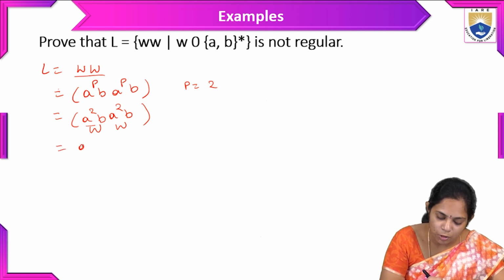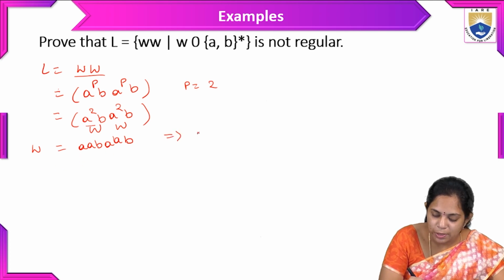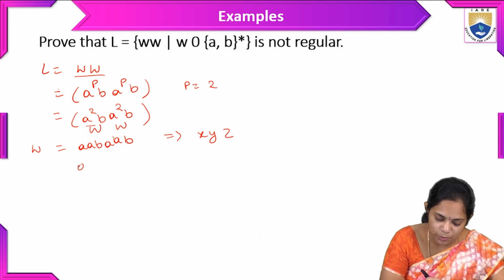So we will elaborate aab, aab. So this is the w, which we have to divide into xyz. So how to divide this into xyz? a, b, a and a, b. So we will divide this as x and y, and this is z.